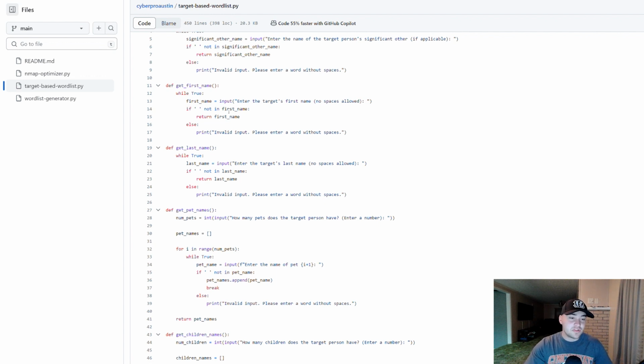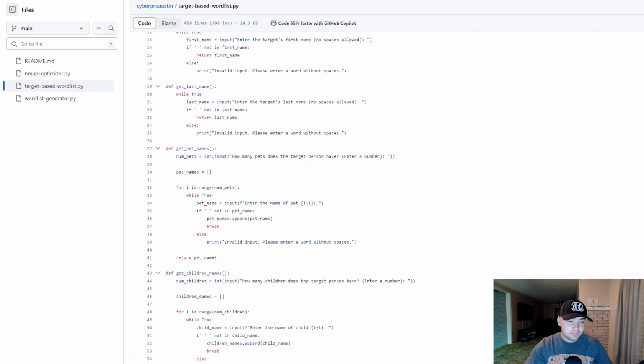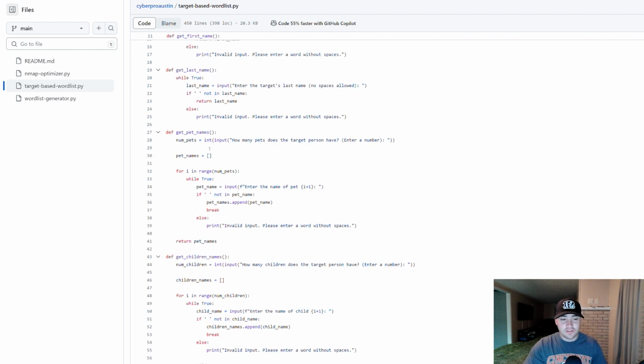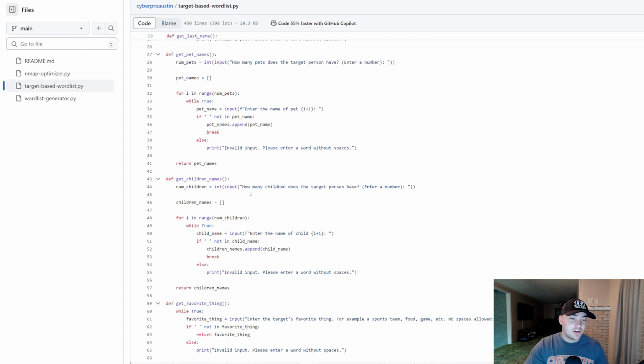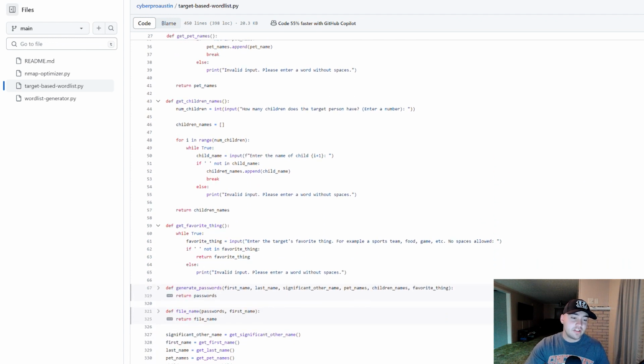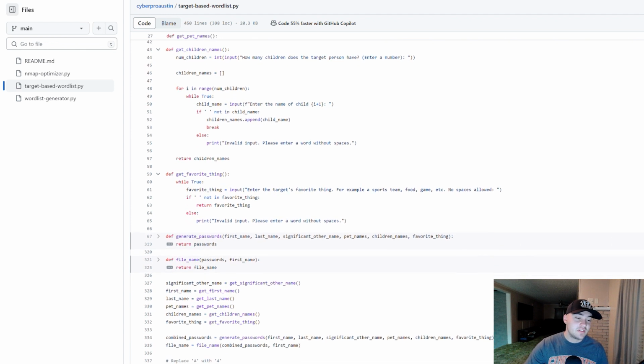But you're not going to want to skip first name. You're not going to want to skip last name. Pet names, you can just enter 0. Children names, you can enter 0 if they don't have any. And then get favorite thing, if you don't have any idea, I would just suggest putting something random that you might think would work, just to give yourself something to work with. And then move on. So now we get into the meat of it.